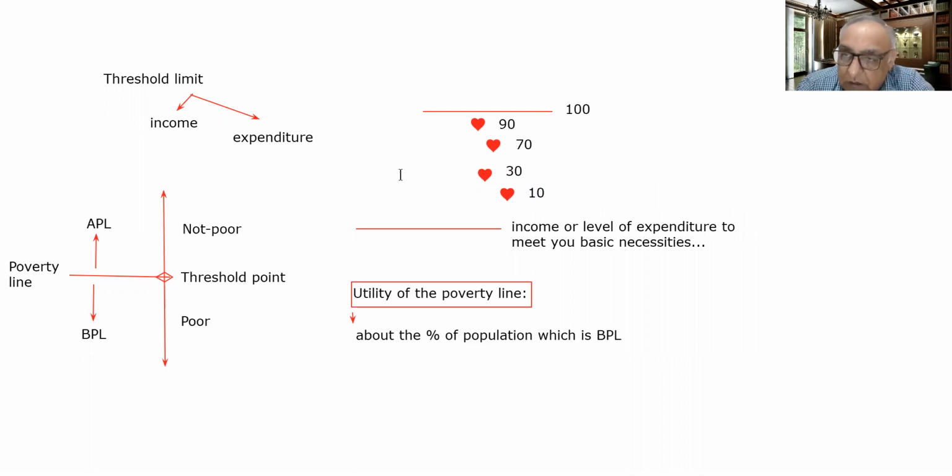So now all of these persons are below the poverty line. All of these persons are poor. But if we see, in between these persons, this particular person sitting at this level, and this particular person sitting at this level, they are living a very pathetic, very miserable life.